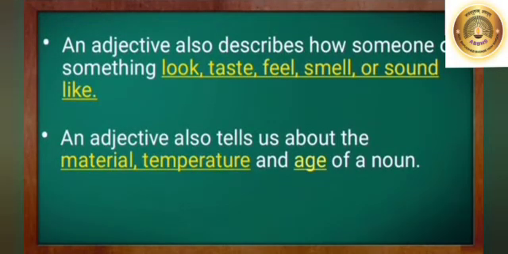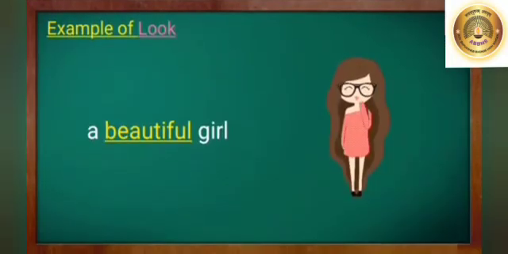An adjective also describes how someone or something looks, tastes, feels, smells or sounds like. An adjective also tells us about the material, temperature and age of a noun. Example of look. A beautiful girl. The word beautiful is describing the look of the girl. So beautiful is an adjective.